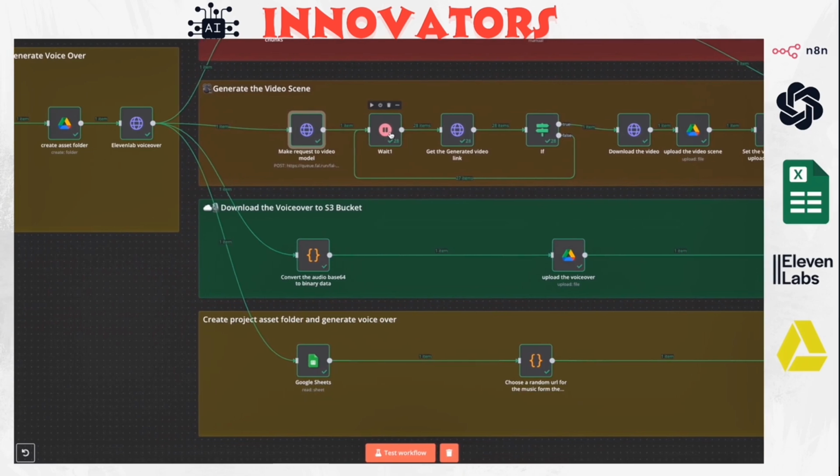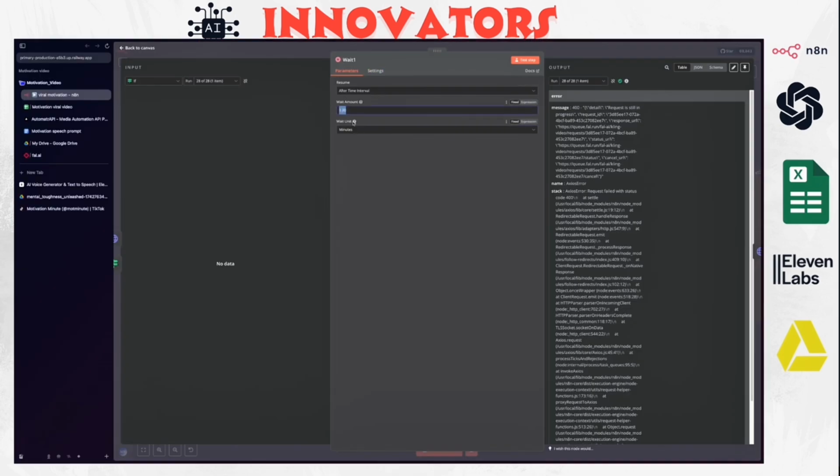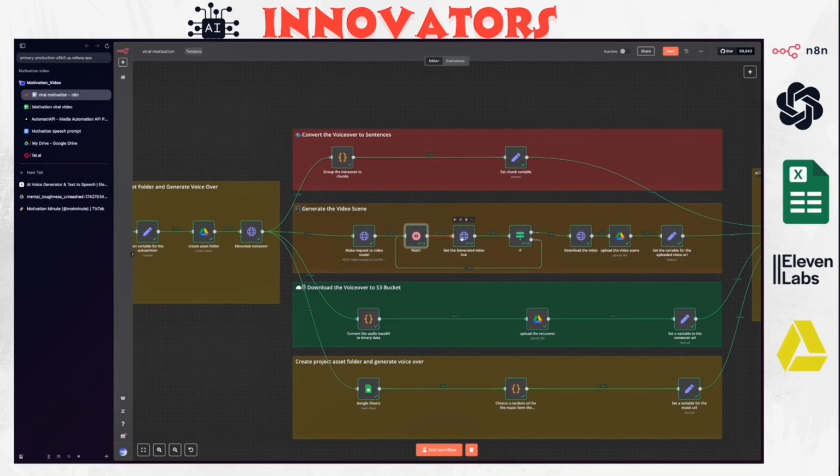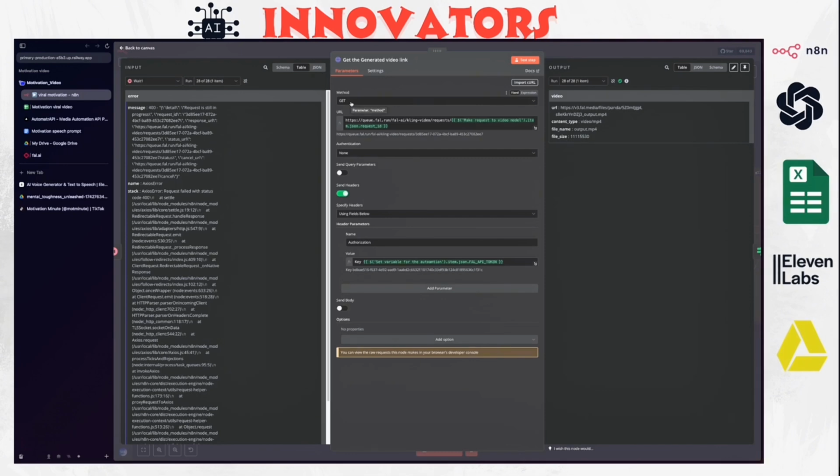I added a wait node because this video generation model takes a few minutes. We added 1 minute for waiting, so it's going to wait 1 minute before going to get the generated video link. So to be able to get the URL, the method will be GET.